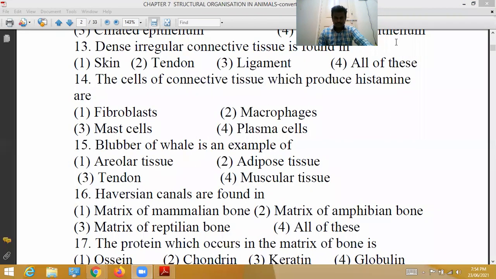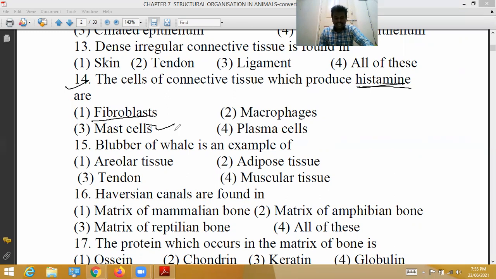Next, 14th question. The cells of connective tissue which produce histamine. Some cells in the connective tissue produce histamine. What are those cells? See here, fibroblasts. Okay, so see here, the cytoplasm of mast cells contains granules.